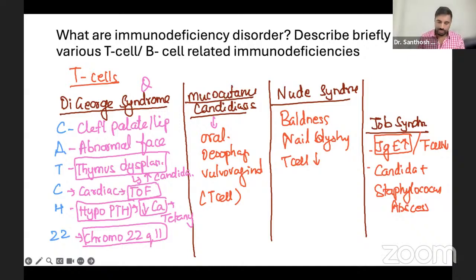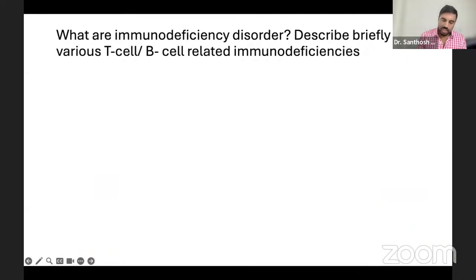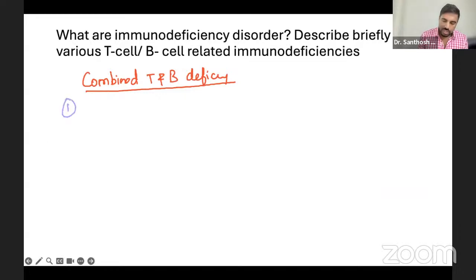Now, next, the last one, combined. In combined, you have a lot of important things. Combined cell deficiency means both T and B, combined T and B deficiency. The first disease is Wiskott-Aldrich.